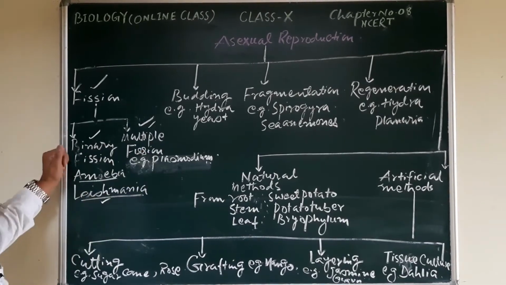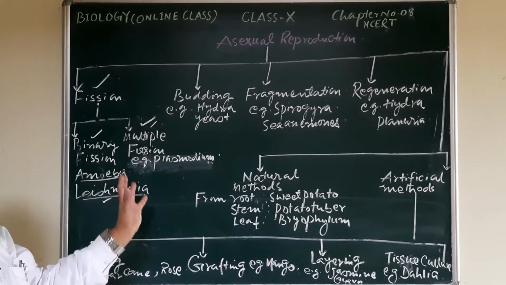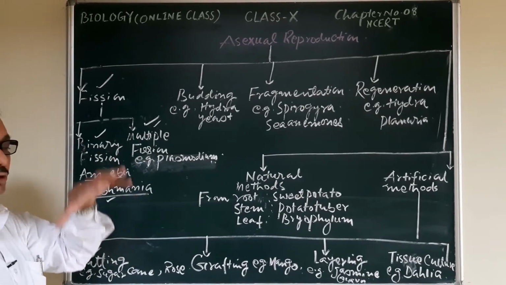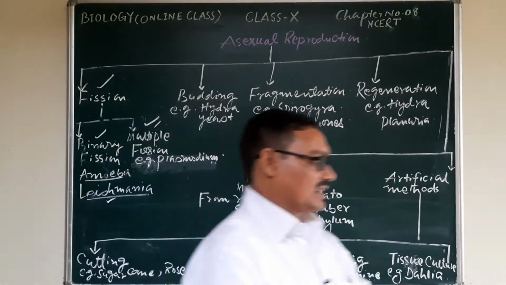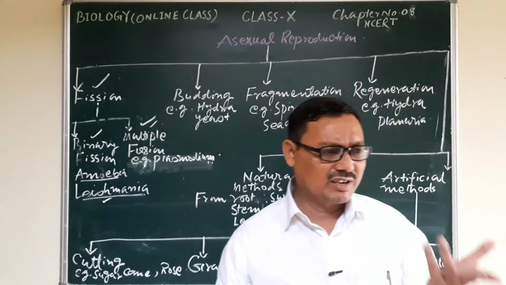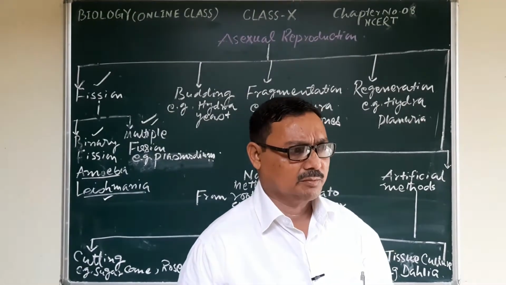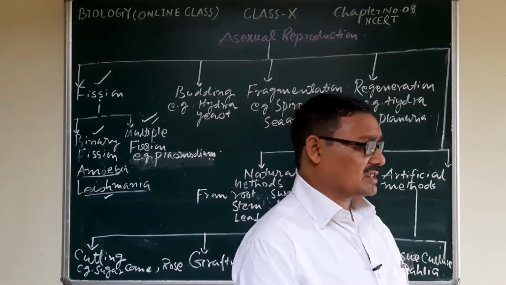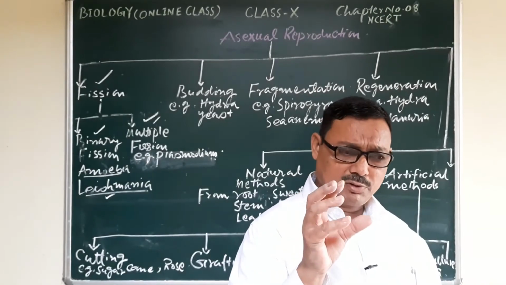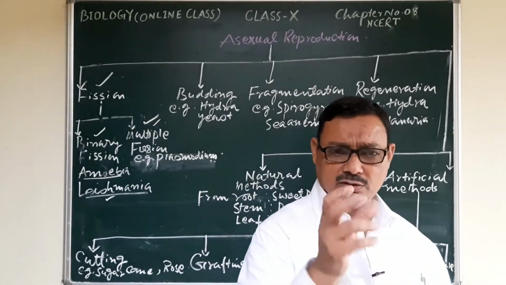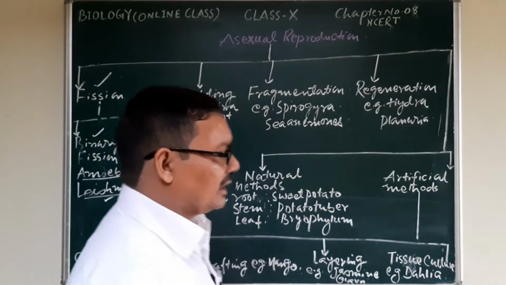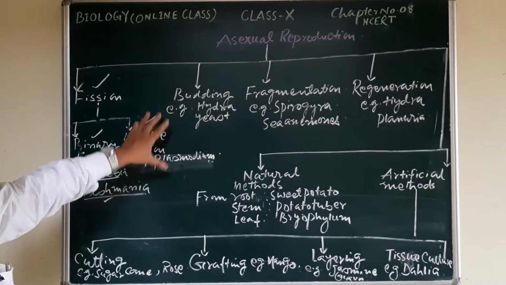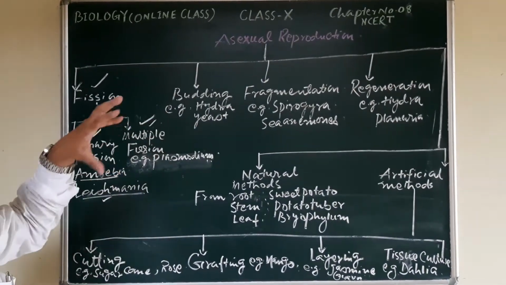But in case of multiple fission, a large number of daughter nuclei are formed due to unfavorable circumstances. What are those unfavorable circumstances? The circumstances are when sources of food or water are not available, then a large number of daughter nuclei form.